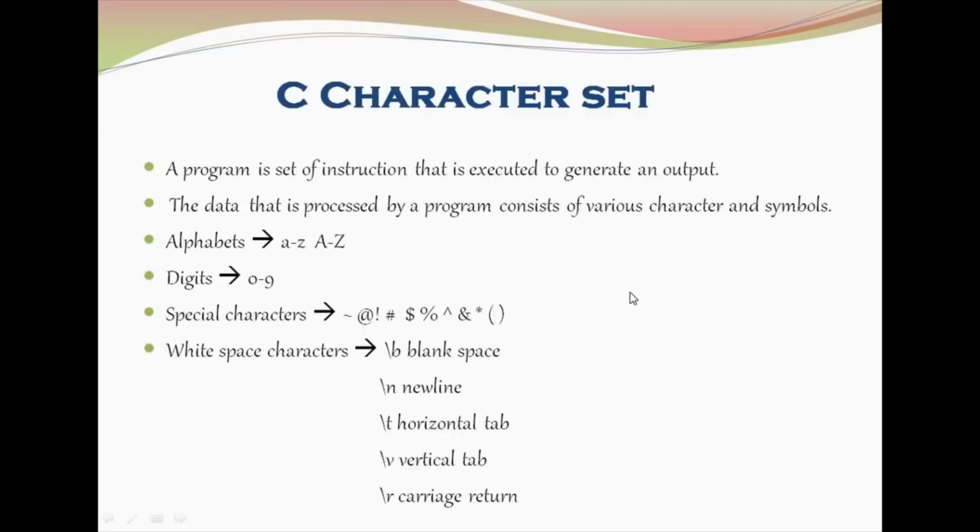Coming to the character set of C, we are going to learn a language, so for learning a language, we have to learn the fundamental characters involved in the language. C language has alphabets from small a to z and capital A to Z, digits from 0 to 9, special characters like tilde, at, star, hash, etc., and white space characters backslash b, backslash n, backslash t, backslash v, and backslash r. Each of these has separate functions when written in C code, which we will discuss in a later session. These are all the characters which we can use to form a C program.